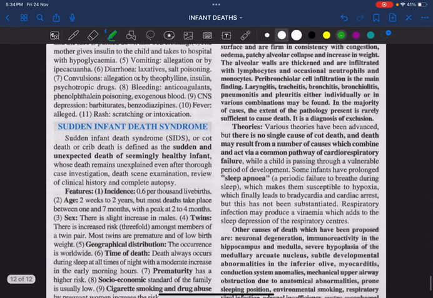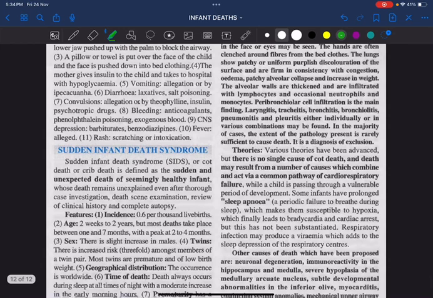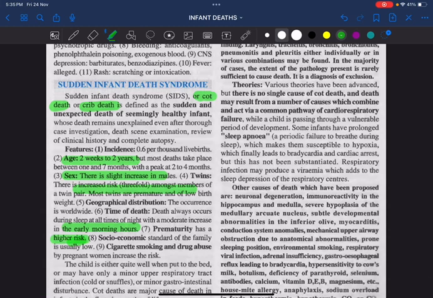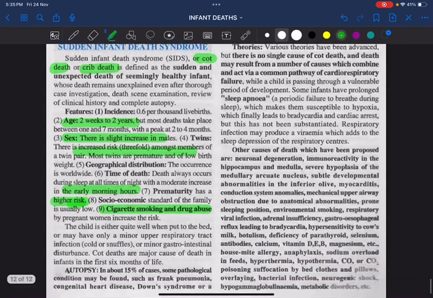Then coming to what do you mean by SIDS, sudden infant death syndrome: an unexpected death of a healthy infant. That is actually called sudden infant death syndrome, also called cot death or crib death. I think cot death was a word which has been asked as a short question years back. Age of 2 weeks to 2 years is more common. More common in males. Twins are at increased risk. The time of death will be during the night, and prematurity is at higher risk. Poor socioeconomic factors, and these parents will have cigarette smoking and drug abuse behaviors.